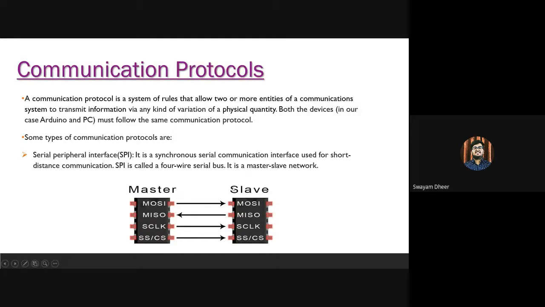So in this type of communication protocol, there are two very important pins, MOSI and MISO. In the Serial Peripheral Interface, both MOSI and MISO pins can be used simultaneously to send and receive data. Hence, this type of communication protocol is also known as a full duplex communication protocol.